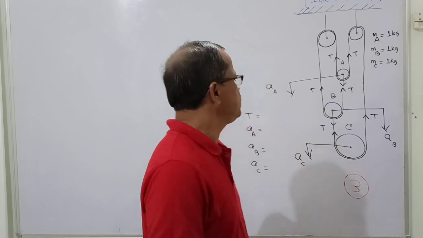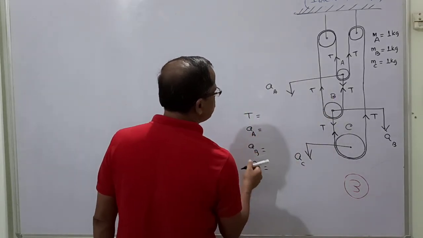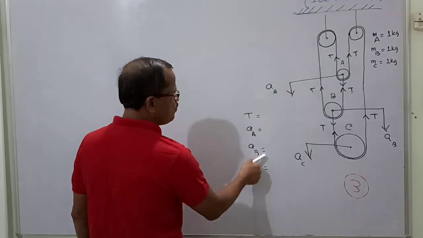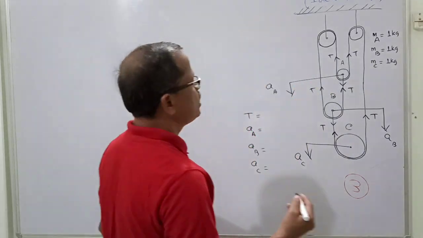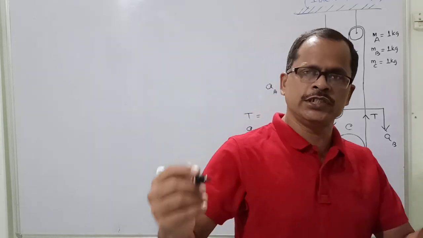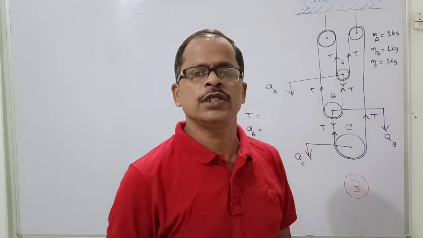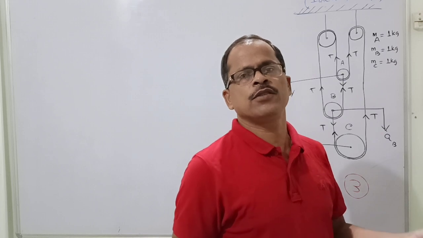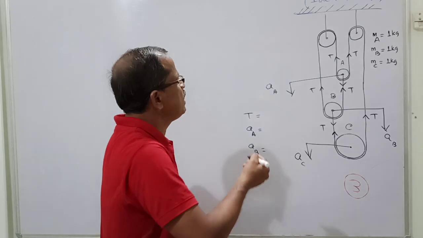To get the equations, first let us develop the relation between the three accelerations aA, aB, aC. To develop it, I have to apply the constraint equation. The constraint equation principle is that the net work done by the tension force on the system is equal to 0. Why? Because tension is an internal force, the work done by the tension force is 0. Upon differentiating, it will be tension into velocity summation equal to 0, and again tension into acceleration summation equal to 0. That's why I am writing this.